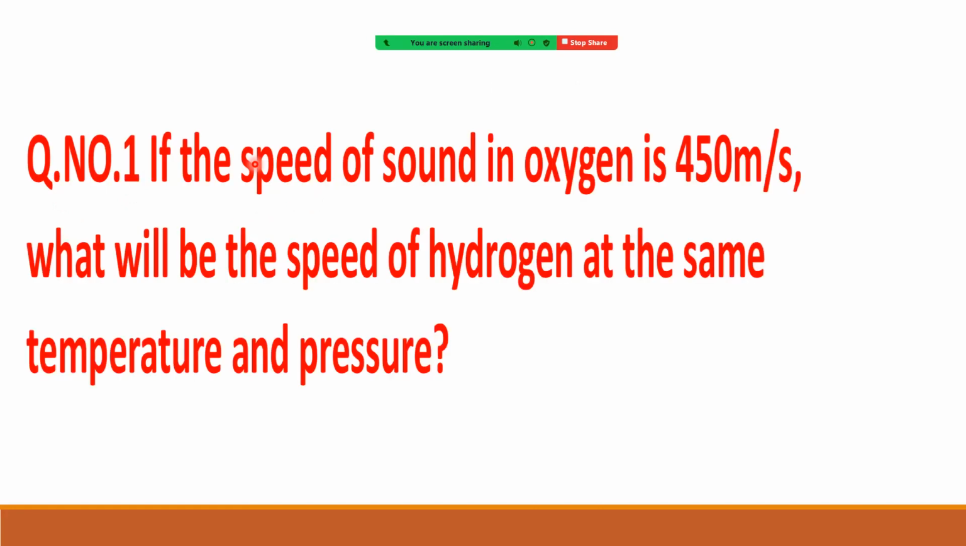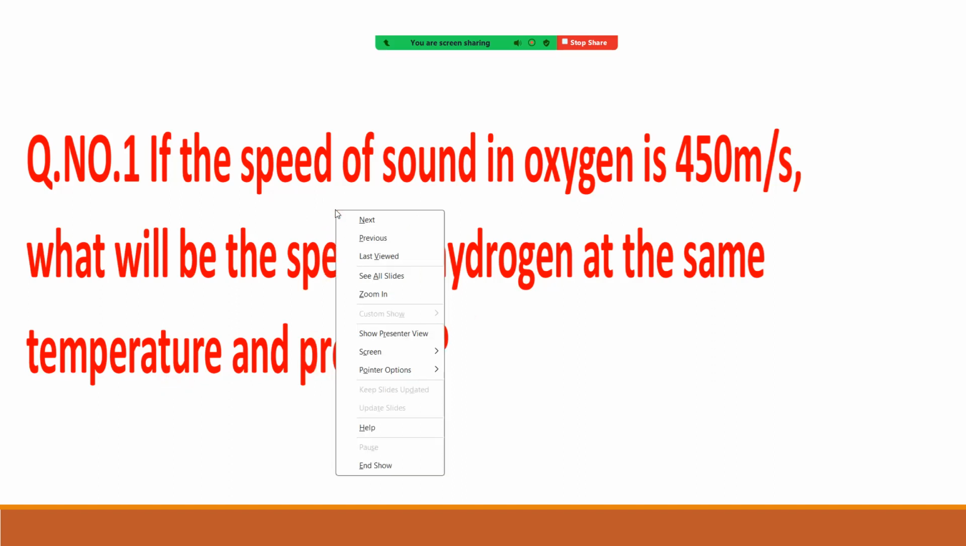Okay, right. See problems based on velocity of sound and intensity. Okay, right. So the first problem is based on speed of sound. If the speed of sound in oxygen is 450 meters per second, what will be the speed in hydrogen at the same temperature and pressure? Right. You are given for oxygen 450. We have to calculate for hydrogen at the same temperature and pressure. Right. See how we solve this problem.